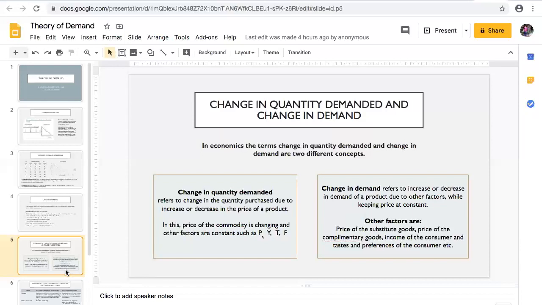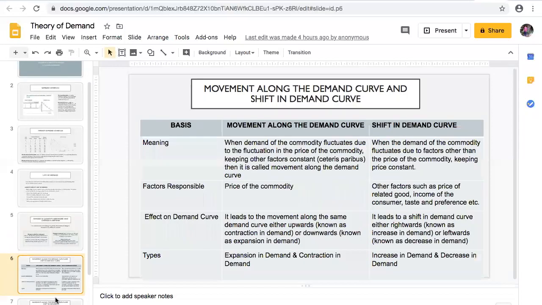Now, change in quantity demanded and change in demand will lead to the movement along the demand curve and shift in demand curve. Now, basis, meaning. Meaning of movement along the demand curve.